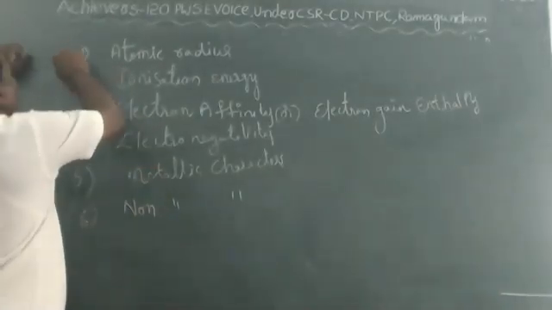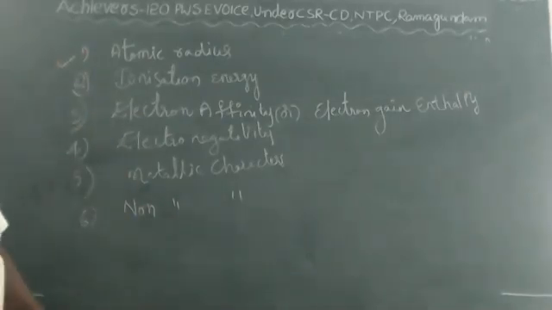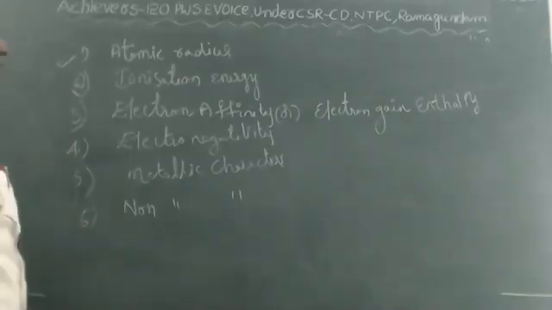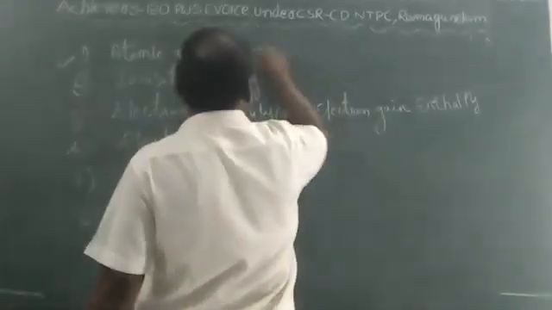So first one is atomic radius. Let us see how it changes in a period and a group. First of all, we write the definition.